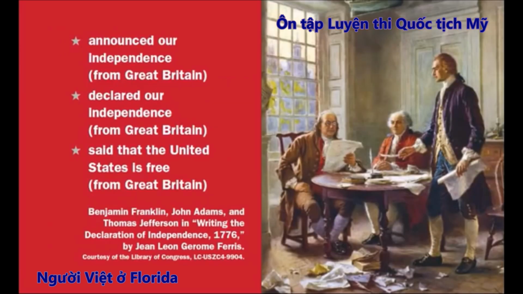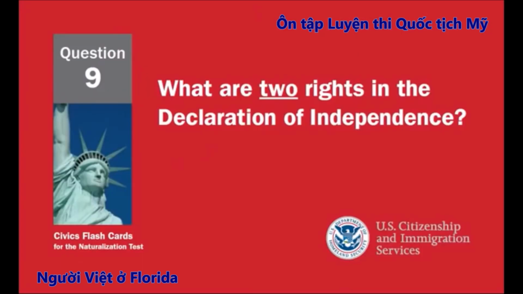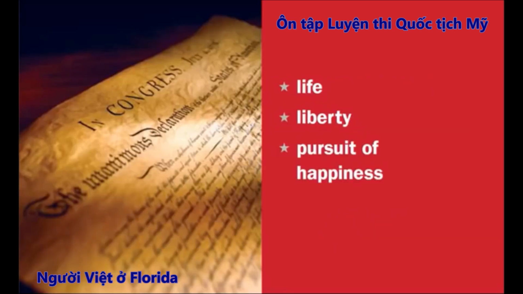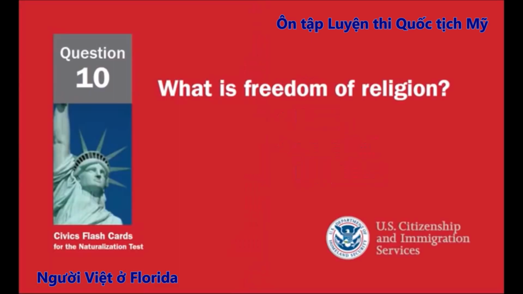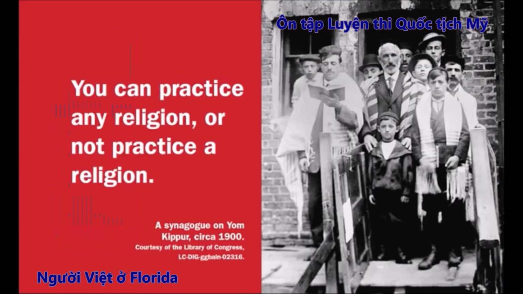What did the Declaration of Independence do? Announced our independence from Great Britain, declared our independence from Great Britain, said that the United States is free from Great Britain. What are 2 rights in the Declaration of Independence? Life, liberty, pursuit of happiness. What is freedom of religion? You can practice any religion or not practice a religion.